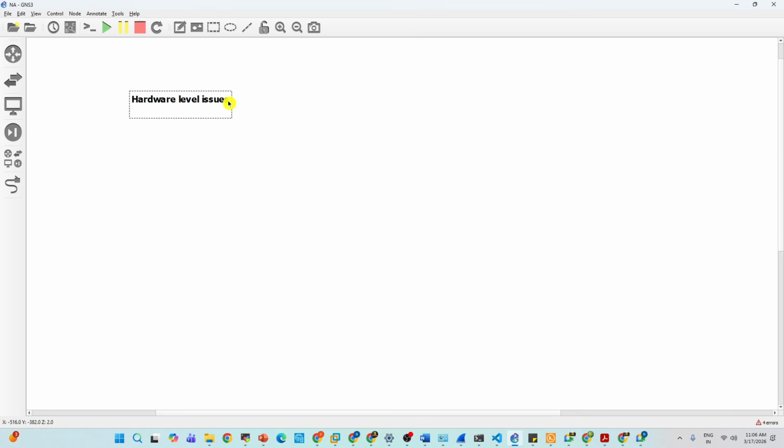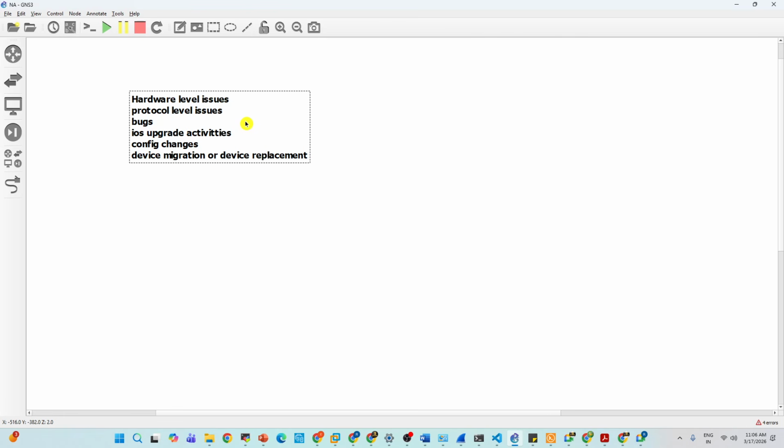So hardware level issues, protocol level issues, as well as bugs, IOS upgrades, upgrade activities, config changes, device migration or device replacement. Everything is done by network engineers.